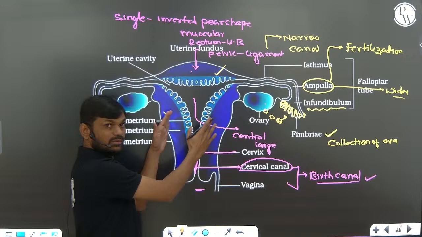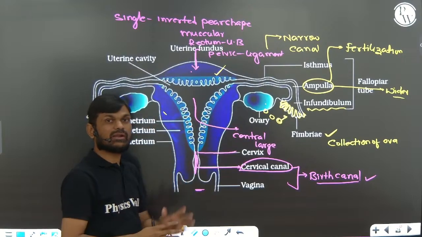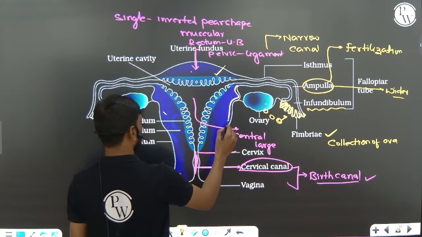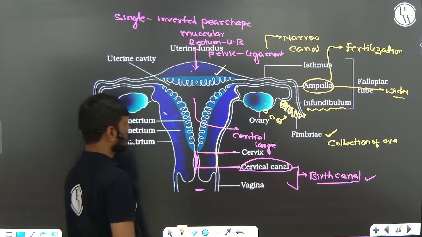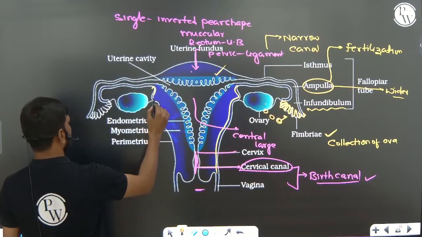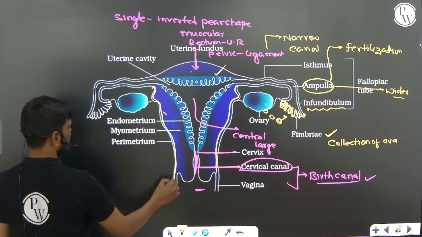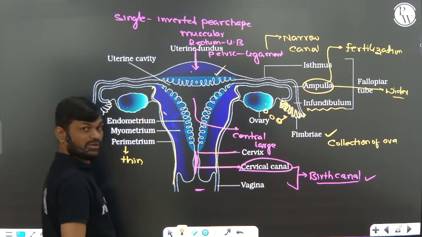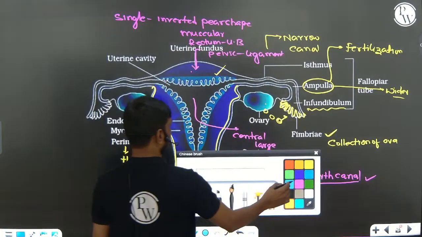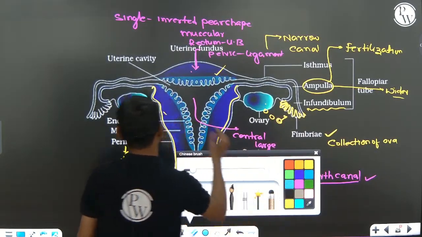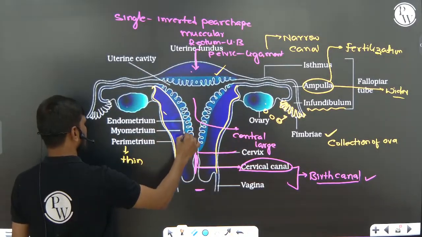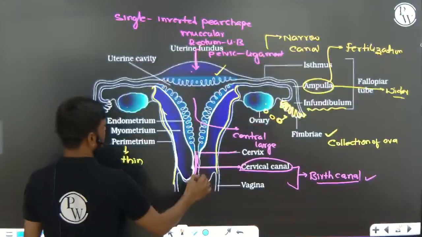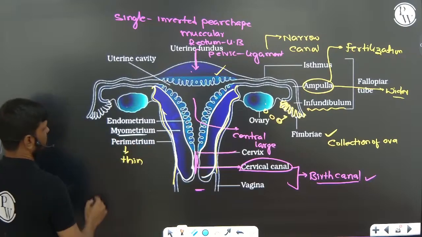Now this is very important. The wall of the uterus is divided into three parts. The outermost layer of the uterine wall is called the perimetrium. It is a thin layer. And the second layer, highly muscular, the thickest layer, white in color, is called the myometrium.